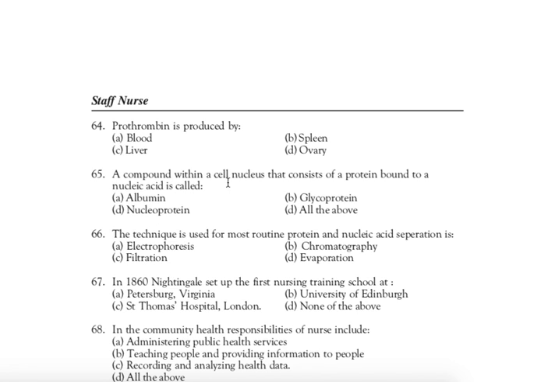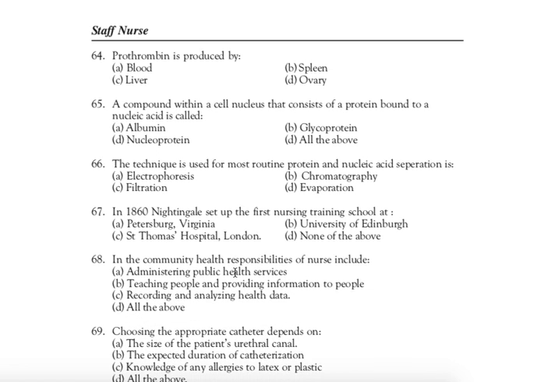A compound within a cell nucleus that consists of protein bound to a nucleic acid is called. Right answer is C. Nucleoprotein. A compound within a cell nucleus that consists of protein bound to a nucleic acid is called the nucleoprotein. Next question, question number 66.